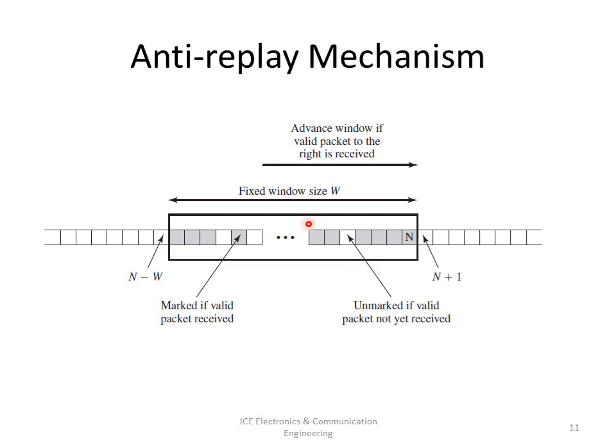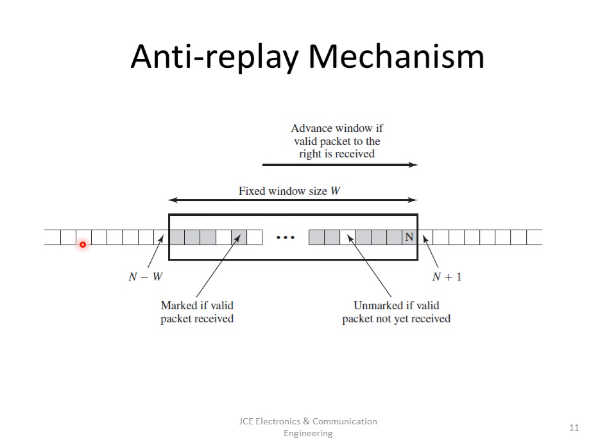So, the anti-replay mechanism. Before we go further, we have a fixed window size W, and these are the different packets that are inbound and need to be processed. This window has N packets inside it, so this will be N minus W and this will be N plus 1.